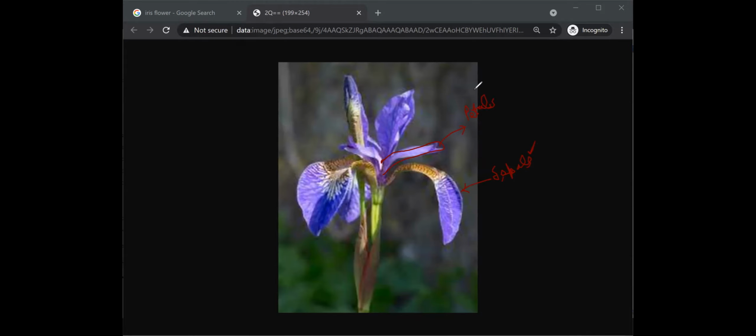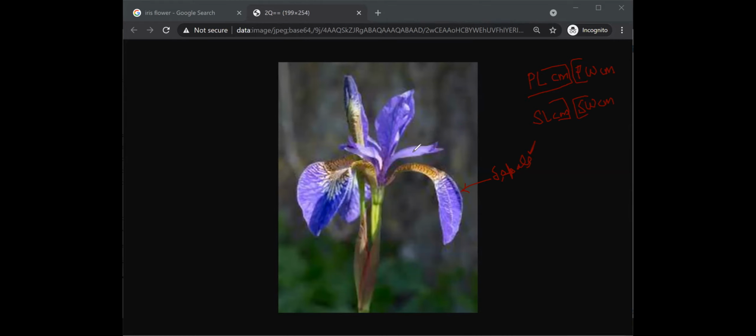All right. So we have the data for petal length in centimeters, petal width in centimeters, sepal length in centimeters, and sepal width in centimeters. We have these four different columns in our data set. Now let me show you what I mean by petal length. Petal length is starting from here, what is the length of this entire petal? They measured this length in centimeters, and wrote it inside the data that we have.